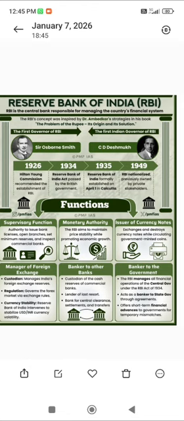The first governor of RBI was Sir Osborne Smith, the first British person to be appointed as governor of RBI, in the year 1934. The RBI Act was passed by the British government in the year 1935.